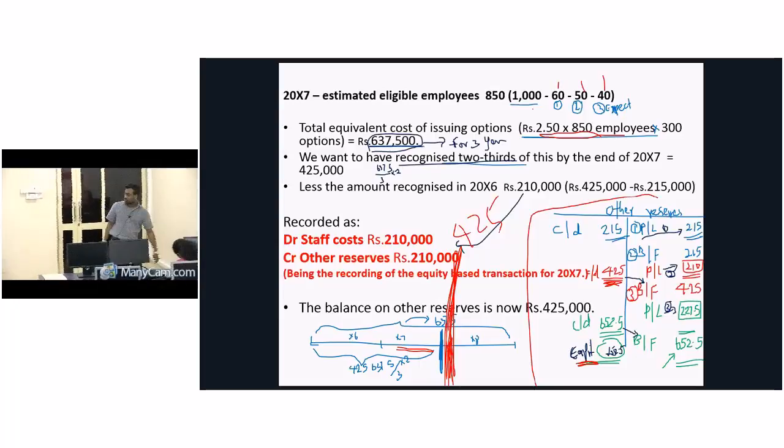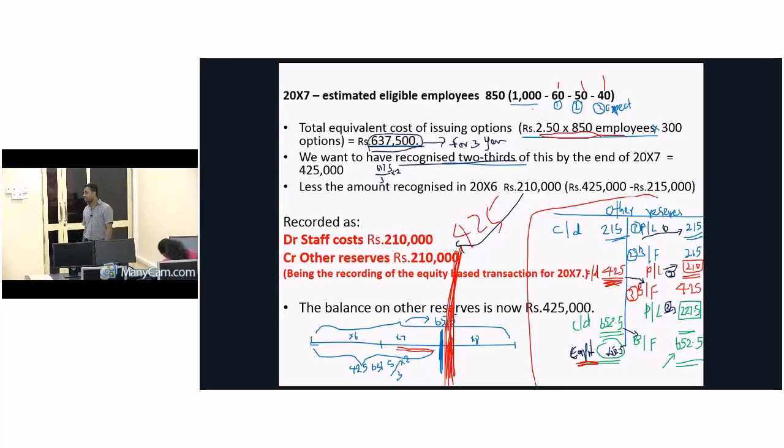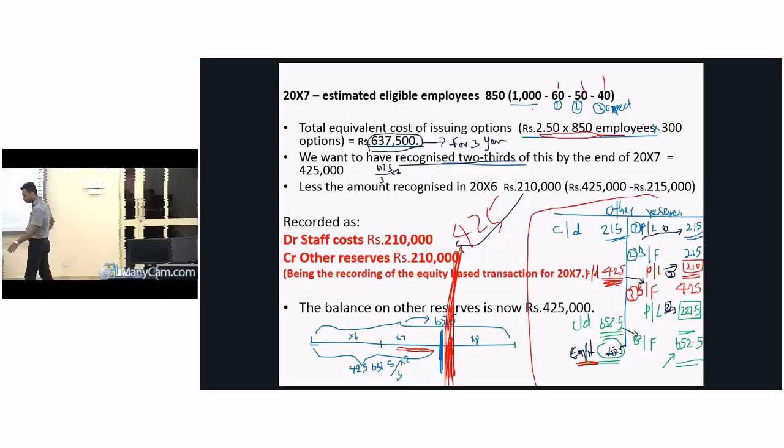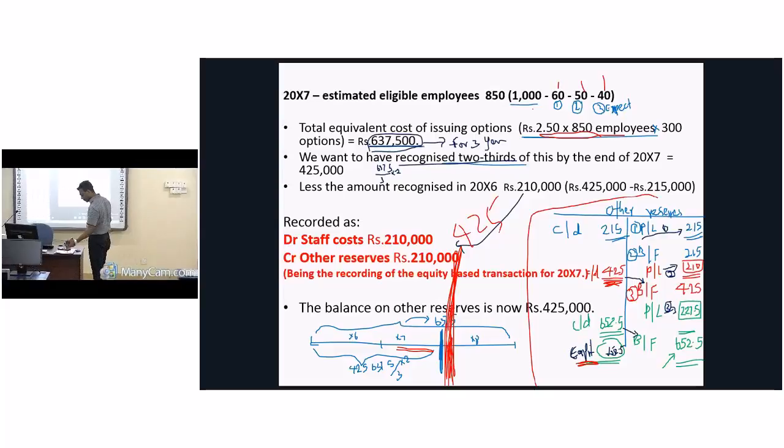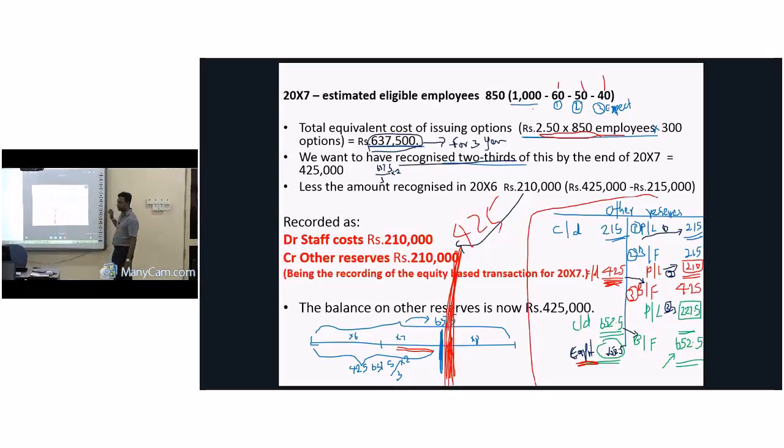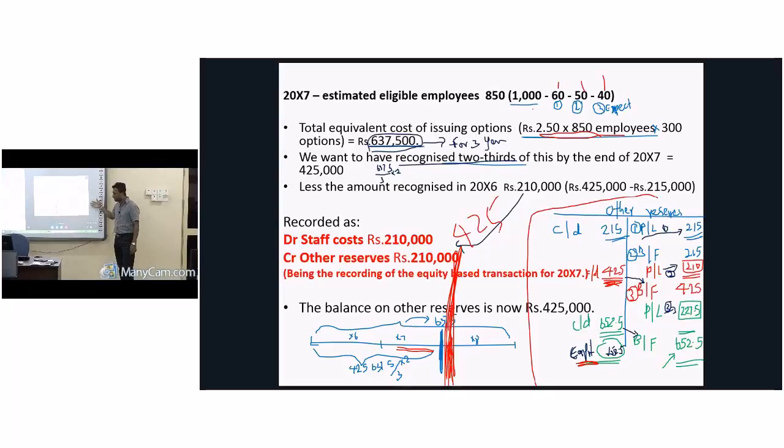Understood? Remember, in your slides you don't have any of these workings, right? Therefore you need to have any workings you need, but in the slides I think it's there.